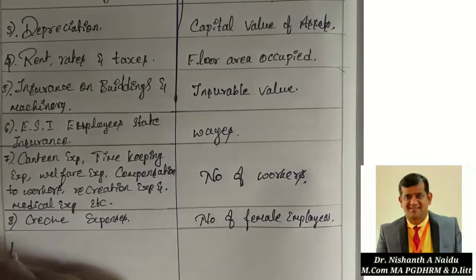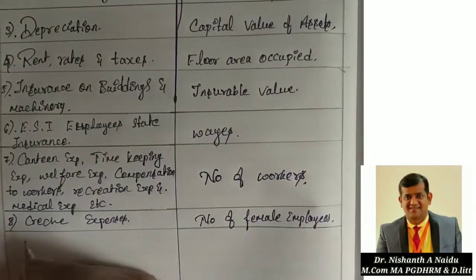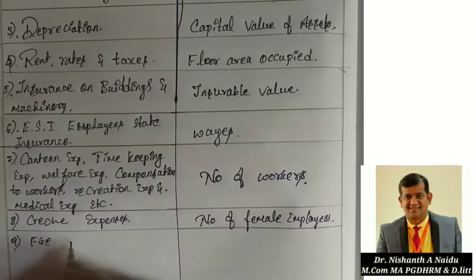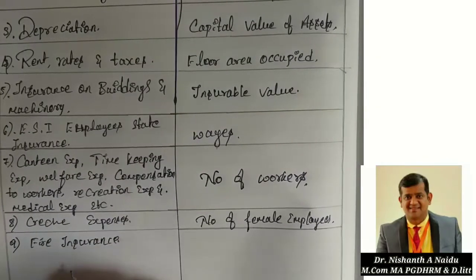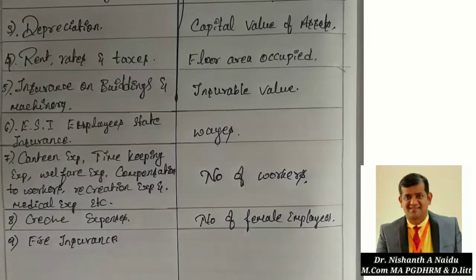Next is the ninth one, fire insurance. Obviously we take it on the assets or goods or stock in the godown.